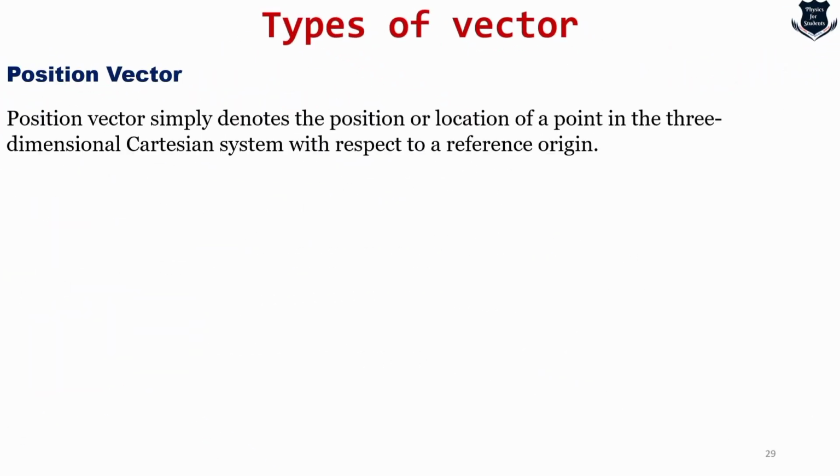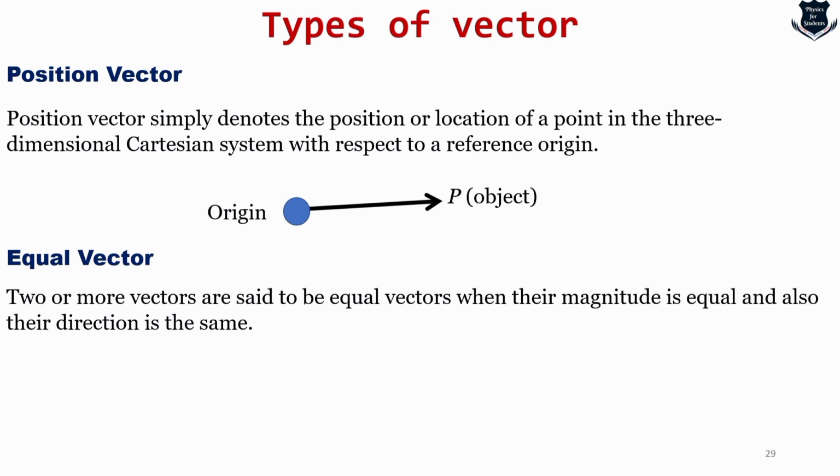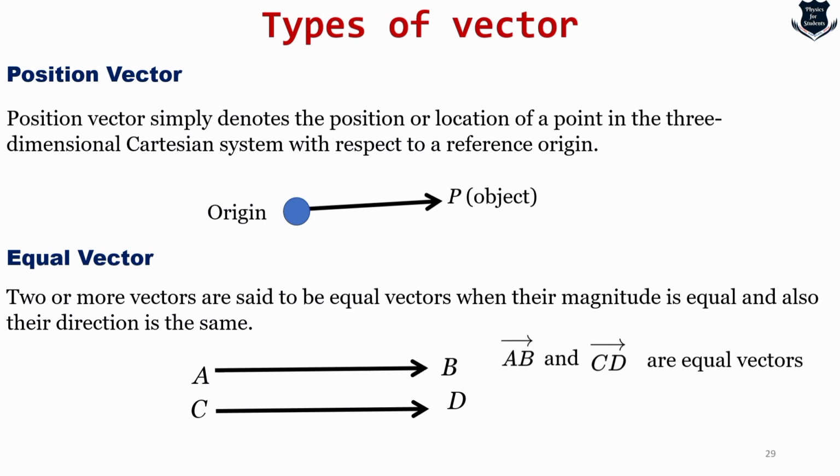So what are the next types of vector? One is a position vector. This is extremely important for mechanics. A position vector simply denotes the position or location of a point in a three-dimensional Cartesian system. So you've got an origin, and an object is positioned relative to it. The second is called an equal vector. Two or more vectors are said to be equal when their magnitude is equal and the direction is also the same. So you see A, B and C are almost the same. So we can say AB and CD are equal vectors.